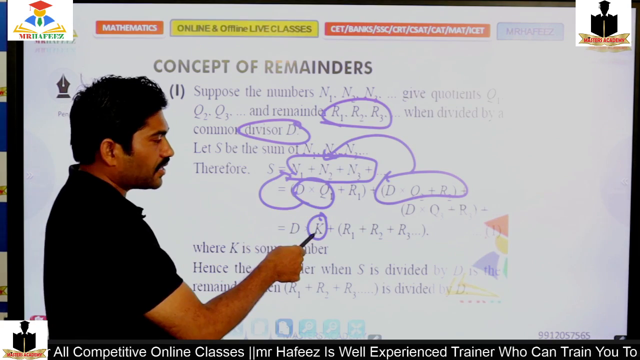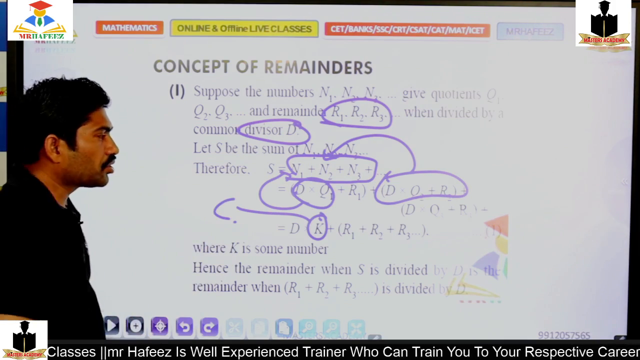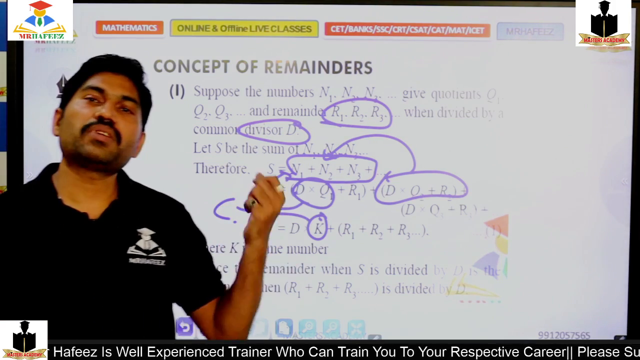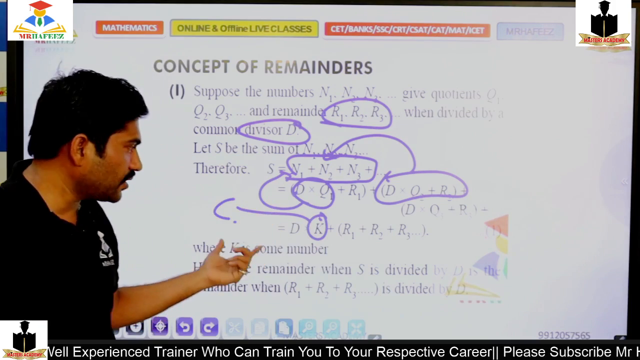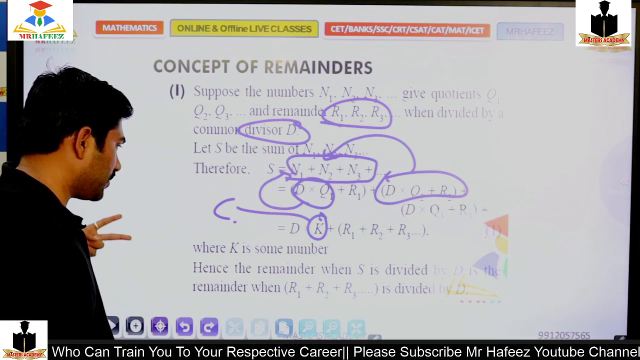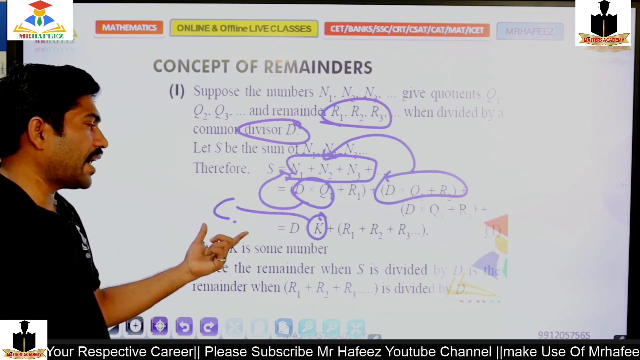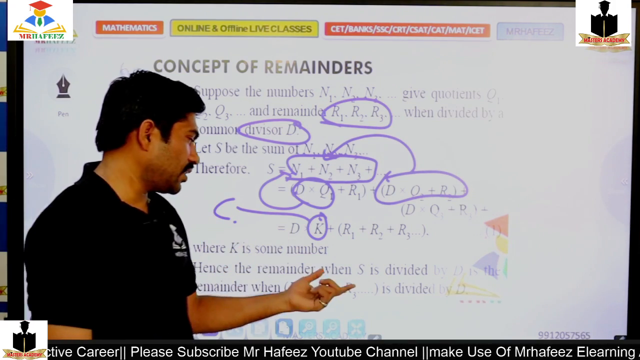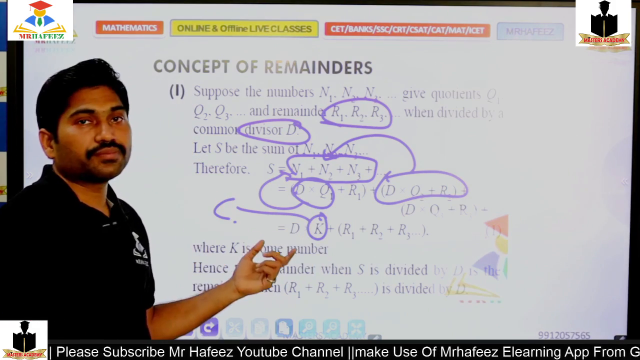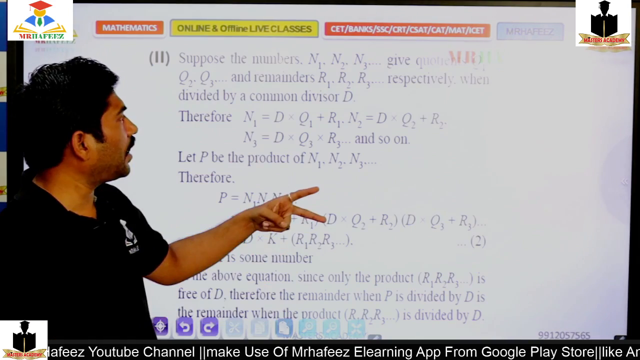So that is the constant. So k is q1 plus q2 plus q3 plus q4, and r1 plus r2 plus r3 is again all the remainders. So k is the sum of the quotients, and r1, r2, r3 is the sum of the remainders. So when this happens, then